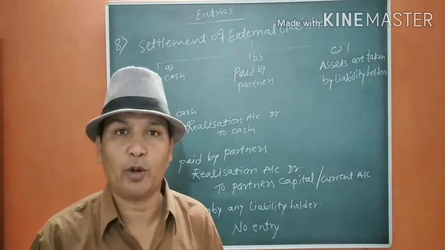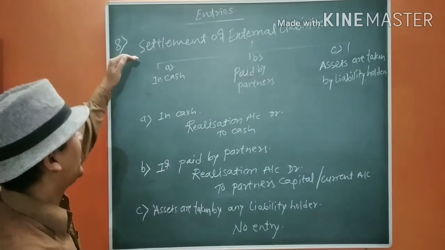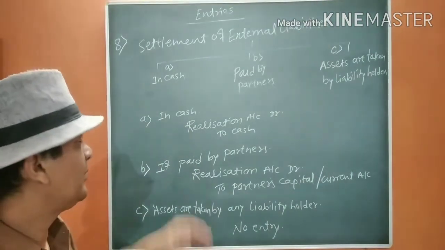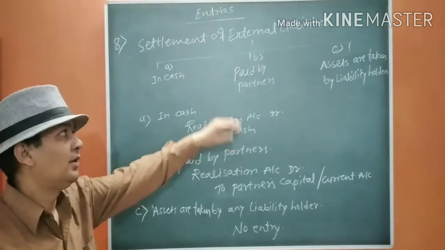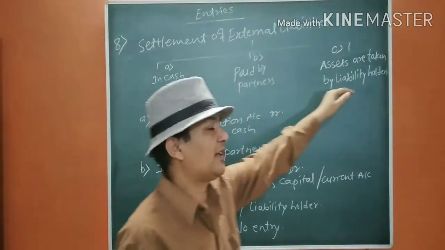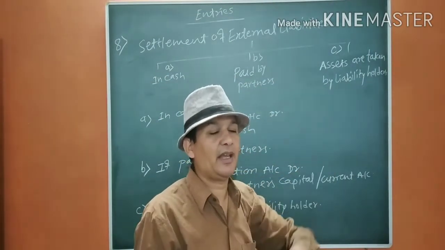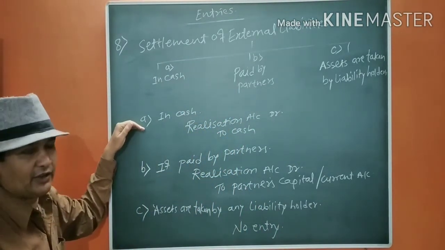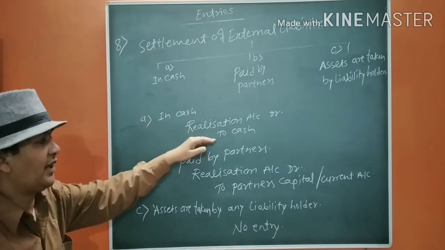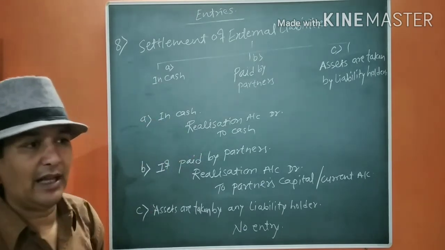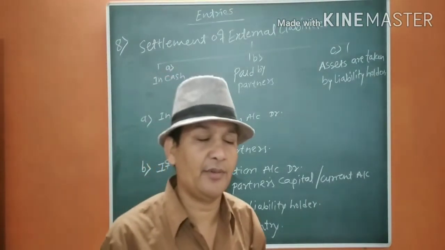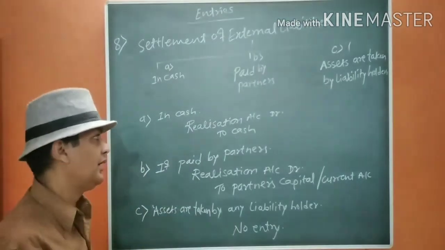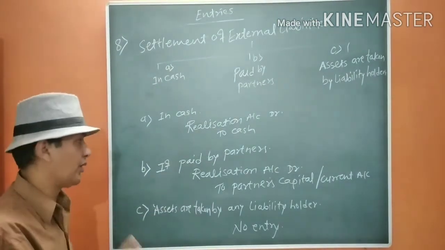Now we move to the settlement of liabilities. Now the entries for liabilities. The settlement of external liability will take place through three mediums: by payment in cash, paid by the partners, and third, assets taken by the liability holders. It is the same as realization of assets. When we pay in cash, realization account debit to cash. Again, here we are not going to write the name of the liability, as we have transferred all the liabilities to the realization account. Keep in mind, it is very important.